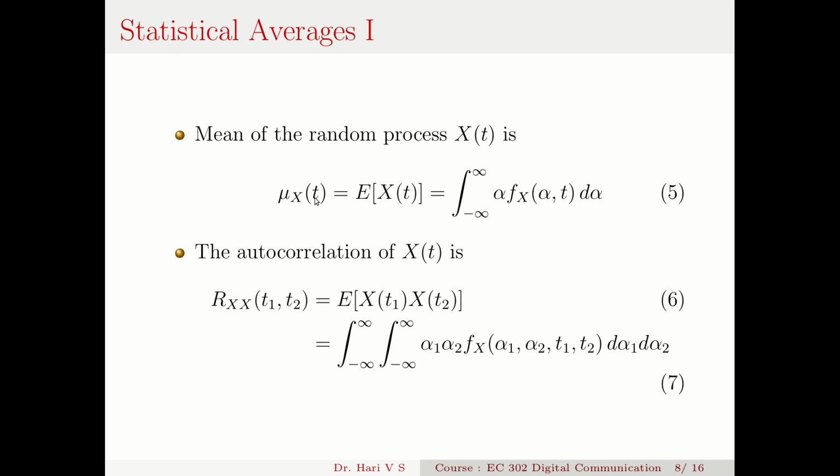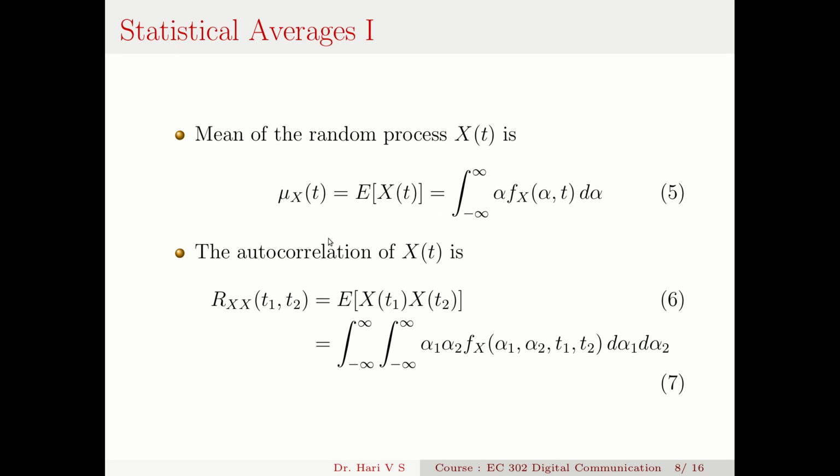Now, since it is a stochastic process, there is a temporal dependence, and mu_X(t) is equal to the expectation of X(t), that is, the integral from minus infinity to infinity of alpha f_X(alpha; t) d alpha, because I multiply this outcome by the probability density function. Here it is a first order probability density function.